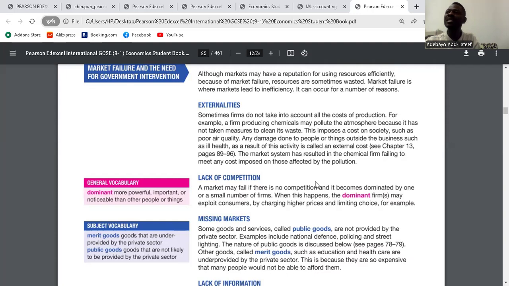So these two things are missing in the market economy, and that is market failure. Clear? Next, lack of information. When we don't have access to information, we overconsume what we are not supposed to consume, or underconsume what we are supposed to consume. Businesses produce more or less than they are supposed to because of lack of information. This is a market failure. Is it clear?